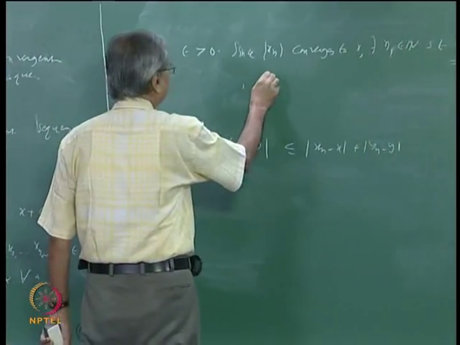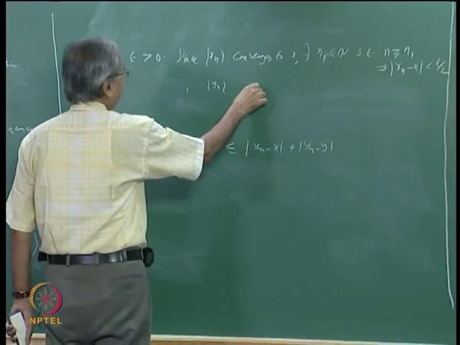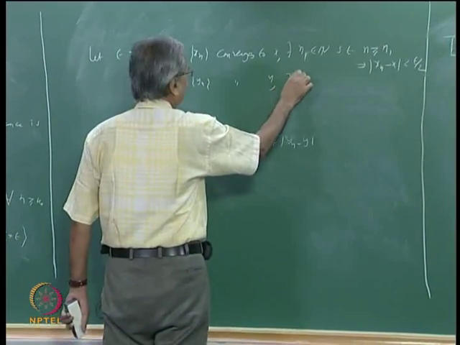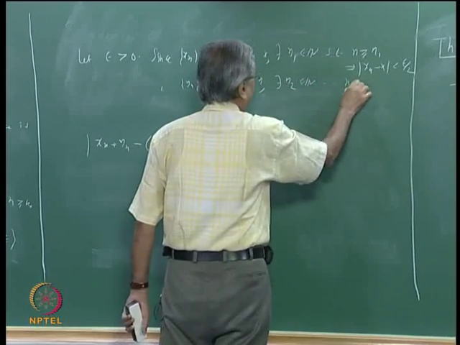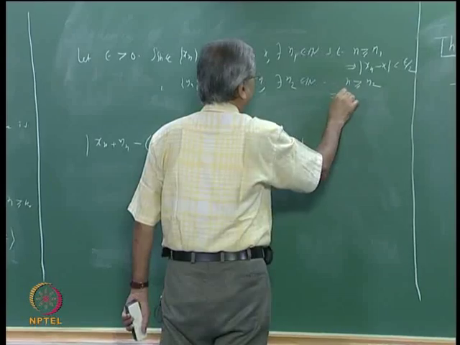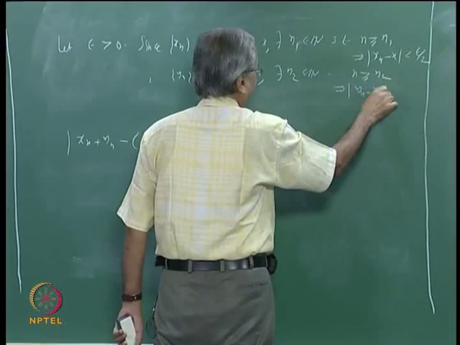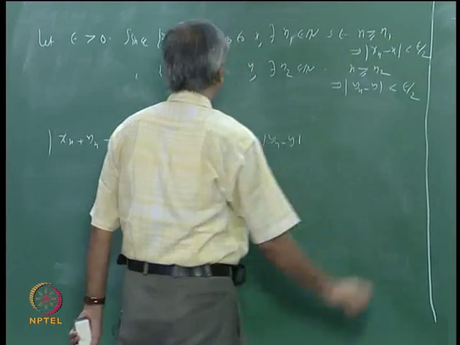Similarly, since yn converges to y, there exists n2 in N such that n bigger than or equal to n2 implies mod yn minus y less than epsilon by 2.